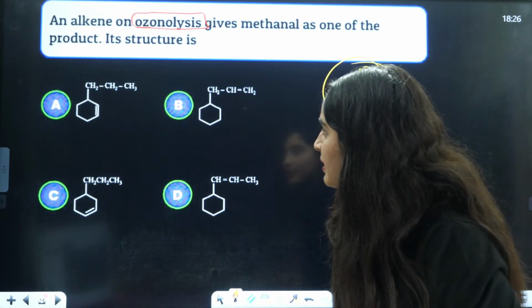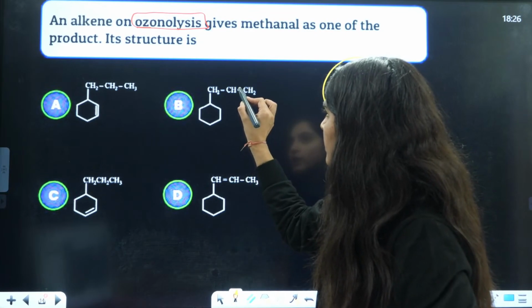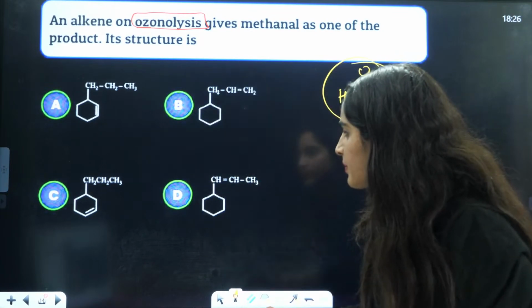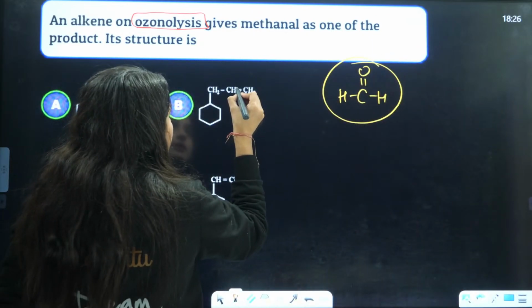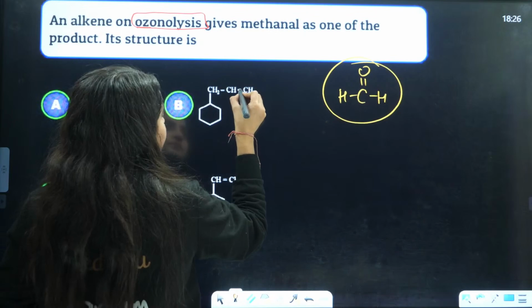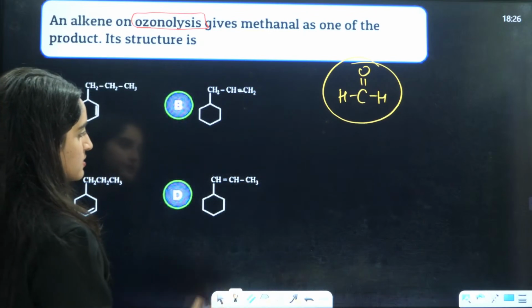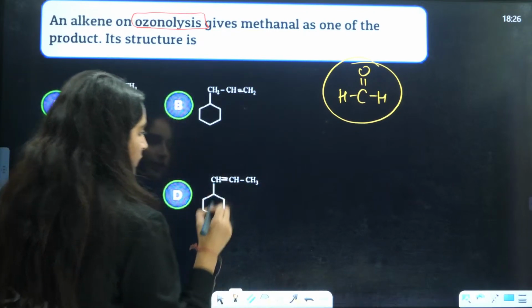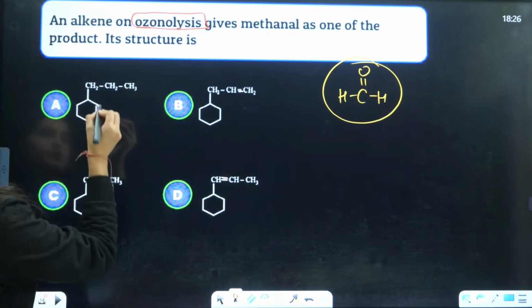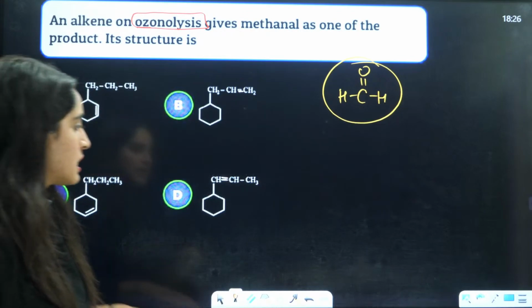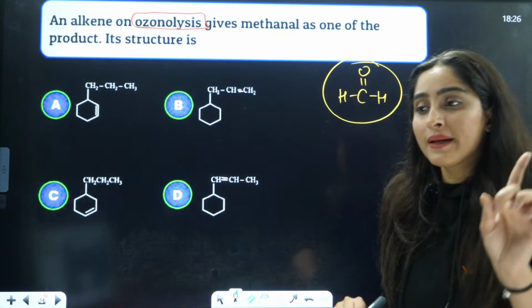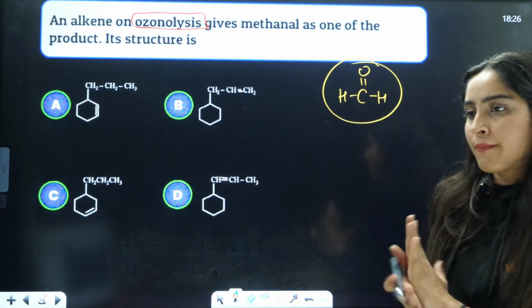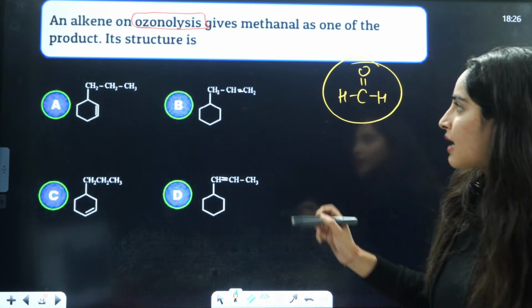Let me see here. Here it should be a double bond over here. Wait a minute, I think that is not mentioned here. Let me correct it. Yes, here the double bond is over here, and here the double bond is over here. Now you tell me which is going to give you methanal. Very good, B is the correct answer.